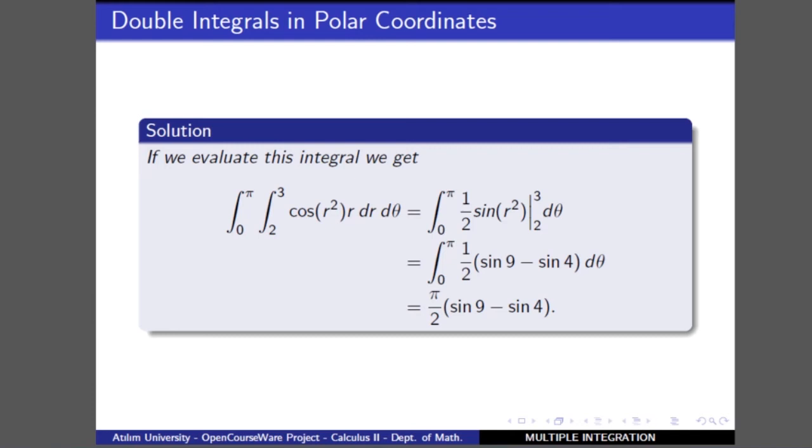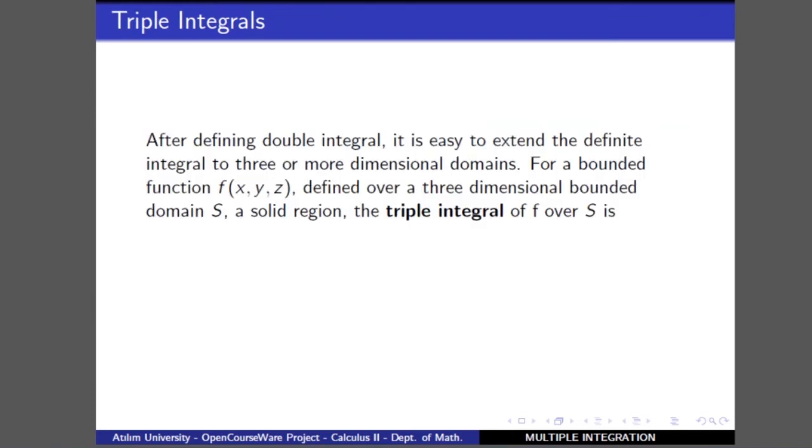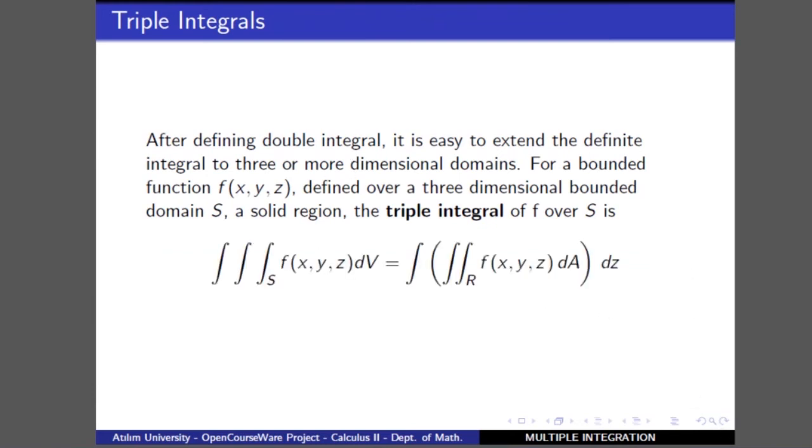After the double integral, we will discuss the triple integrals, where the triple integral is again defined here and represented by this notation. But we want to take your attention to one of the points.